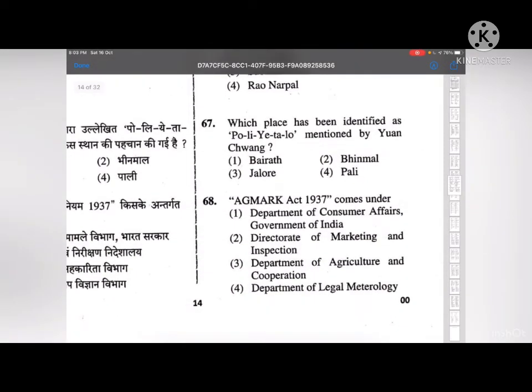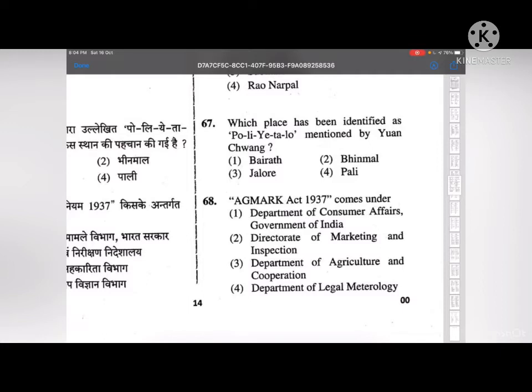Next, which place has been identified as Polyethalo mentioned by Yuan Chwang? First Berat, second Beenmal, third Jalor, and fourth Pali. The correct answer to this is first, that is Berat. This is the place that has been identified as Polyethalo.